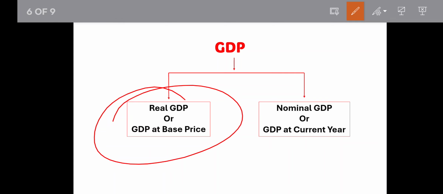After 2002, in 2003, if we are calculating the GDP in 2003 with the help of the price of 2003, then it will be nominal GDP. But if we are calculating GDP of 2003 with the help of the price of the base year, like 2002, then it will be real GDP. Okay.